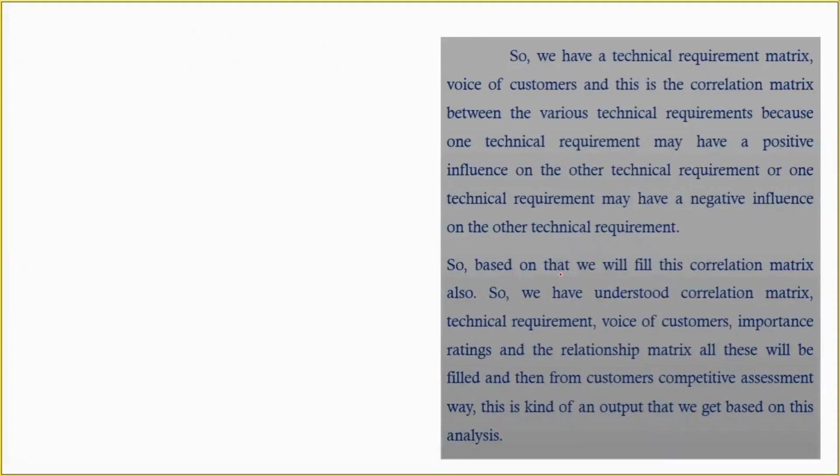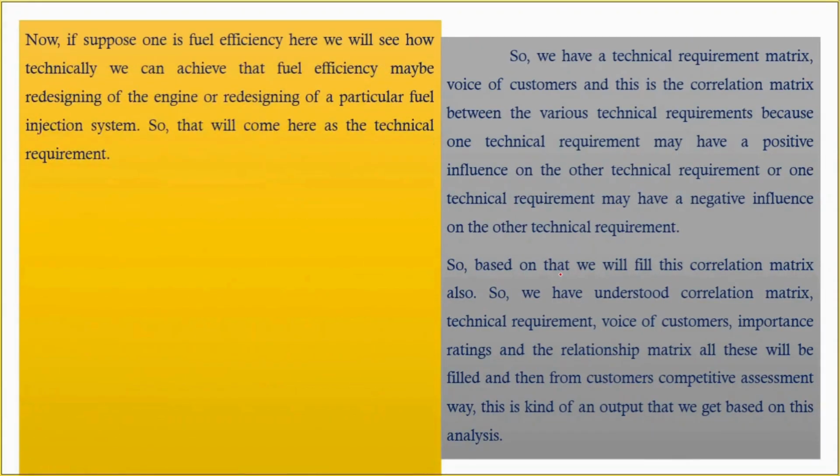Now what is going to happen? Suppose one requirement is fuel efficiency. Here we will see how technically we can achieve that fuel efficiency, maybe by redesigning the engine or redesigning a particular fuel injection system. That will come here as a technical requirement.